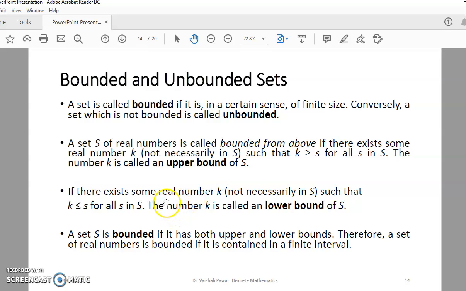If there exists some real number k such that k is less than or equal to s for all s in S, then k is called a lower bound. So sets can have an upper bound and a lower bound as well. A set S is bounded if it has both upper and lower bounds. Therefore, a set of real numbers is bounded if it is contained in a finite interval.